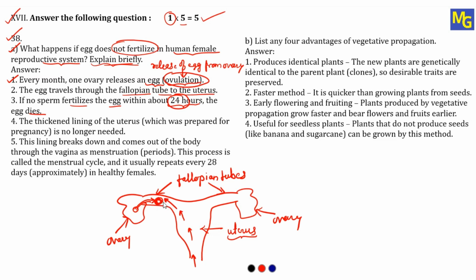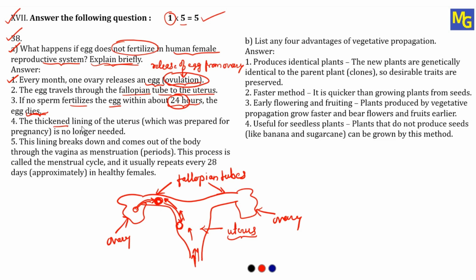And that zygote will travel towards the downside in the uterus, and it gets implanted and it grows for 9 months. But if no sperm comes, then this egg will wait for 24 hours and then it gets destroyed, it dies. Then it will be broken into pieces.